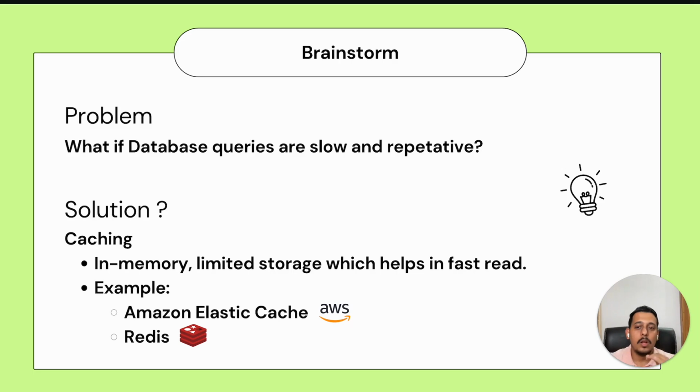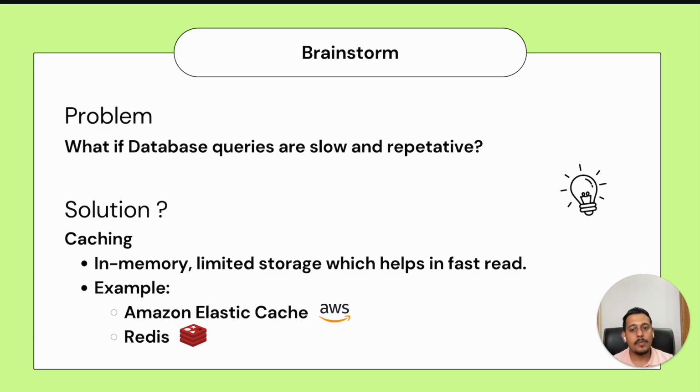Now, what if the database queries are slow and repetitive? Why this point is important is because, for example, if I take PostgreSQL, at any given point, it can handle only 50 to 100 requests. Even if you do some form of optimizations, it will be able to handle only 1,000 requests maximum. So PostgreSQL at a given point can handle a fixed set of requests only.